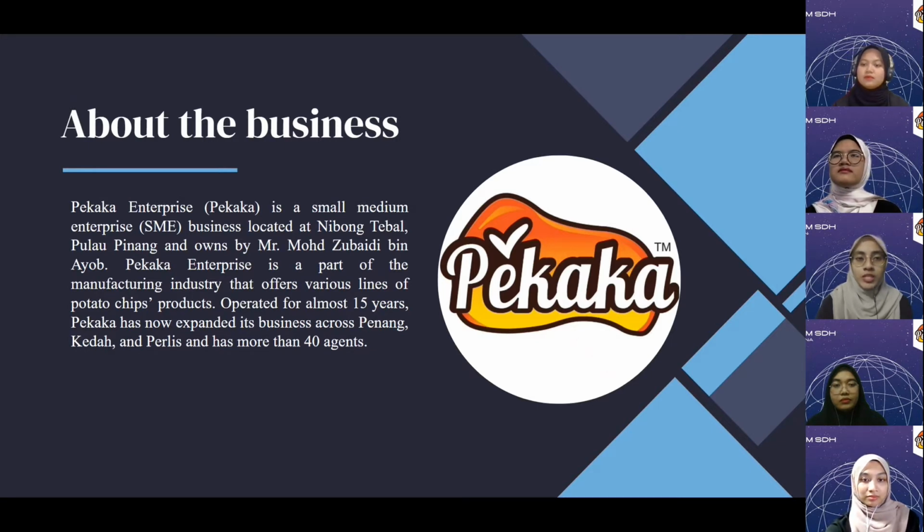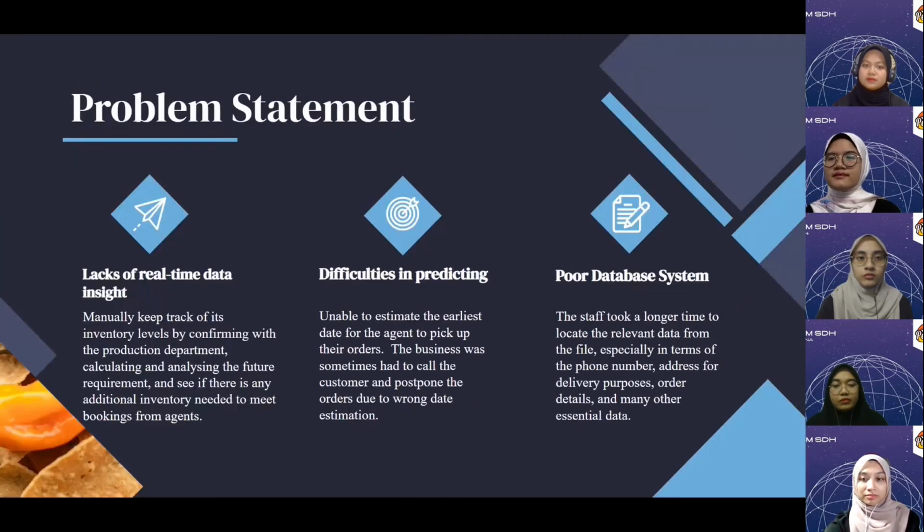Moving on to the problem statement. We have identified 3 problem statements. The first one is that the company lacks real-time data insight, whereby the business needs to manually keep track of its inventory level by confirming with the production department, then calculate and analyze the future requirement and see if any additional inventory is needed to meet the bookings from agents.